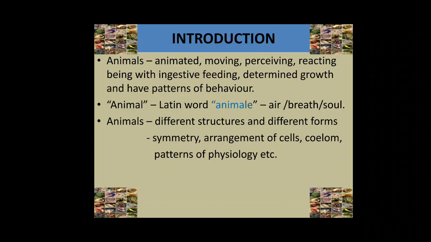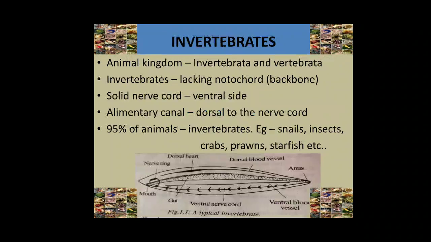Animals have different structures and forms, yet there are common fundamental features in relation to body symmetry, arrangement of cells, the nature of coelom, patterns of physiology, etc. The animal kingdom is classified into two broad groups, namely invertebrata and vertebrata. The animals which lack a notochord are called invertebrates.